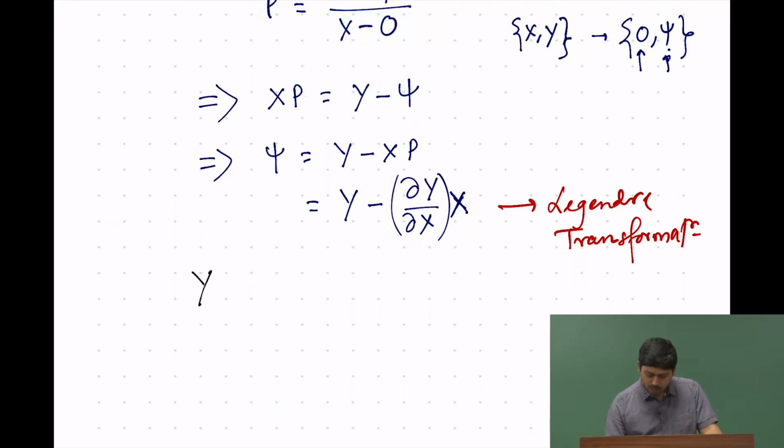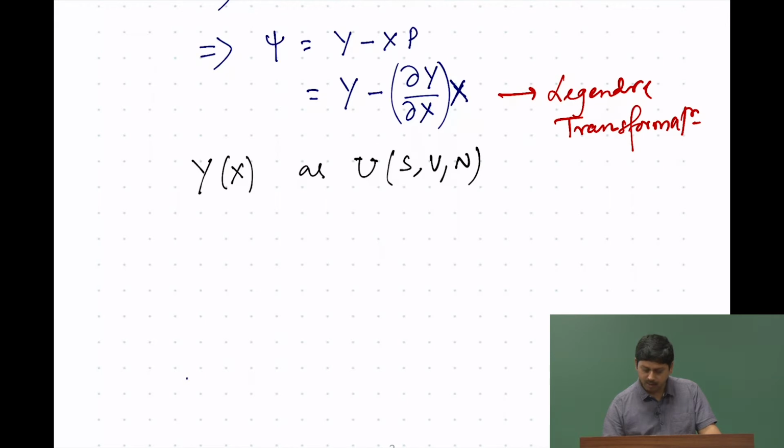So, let us talk about our y as a function of x, as u as a function of S, V and N. So, this is our thermodynamic fundamental equation, right. Now we are going to write a function psi, which is u minus the derivative of u with respect to x.